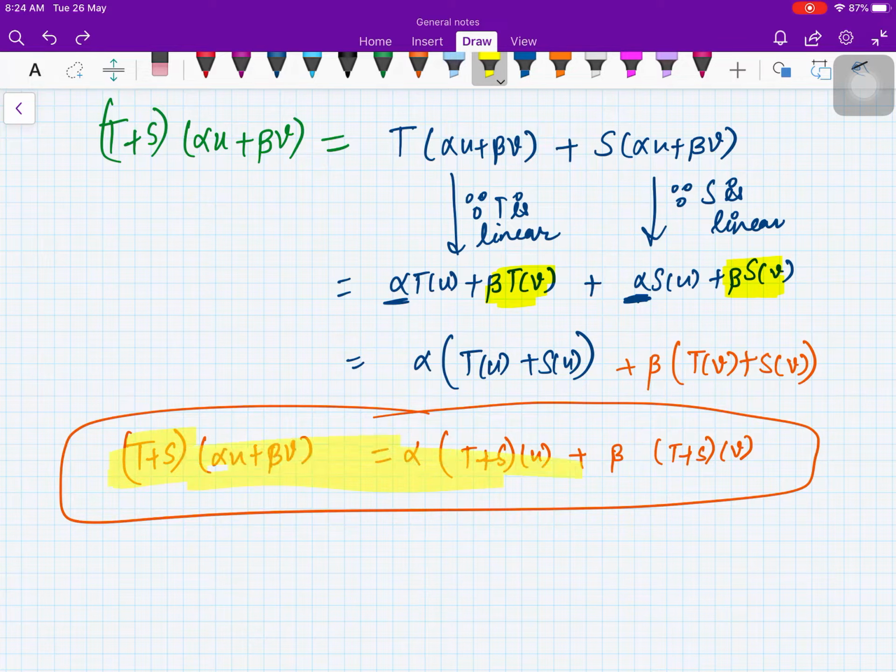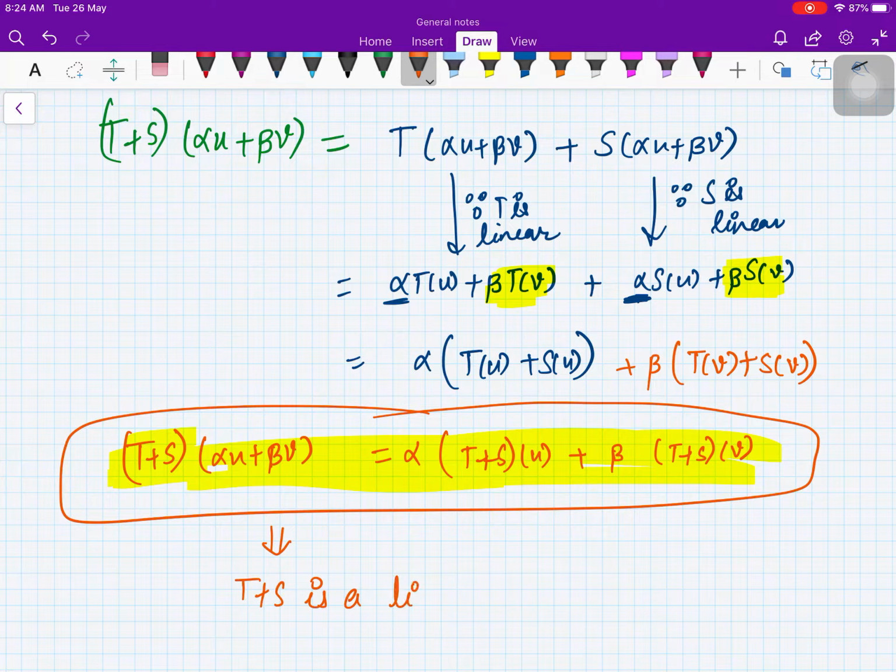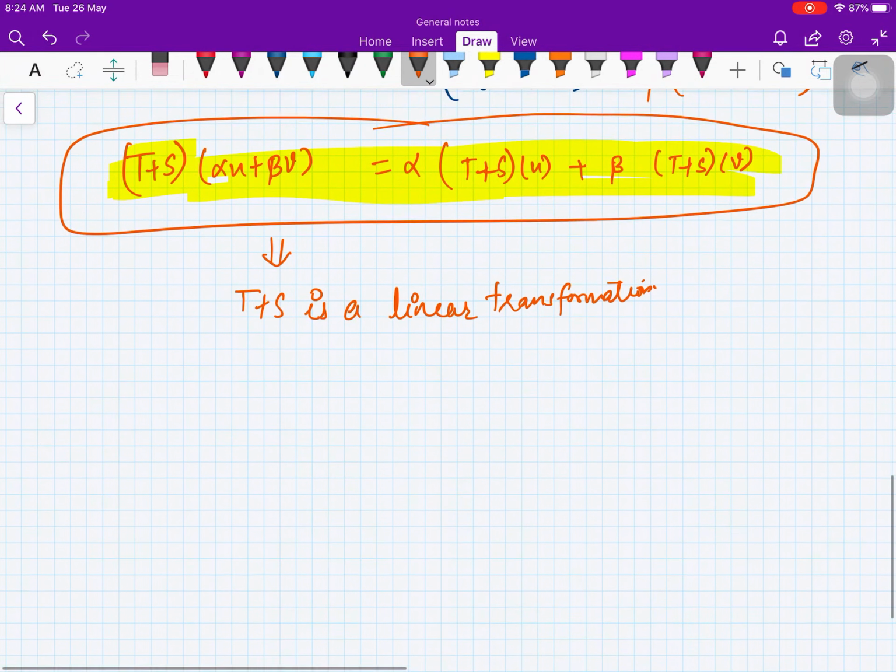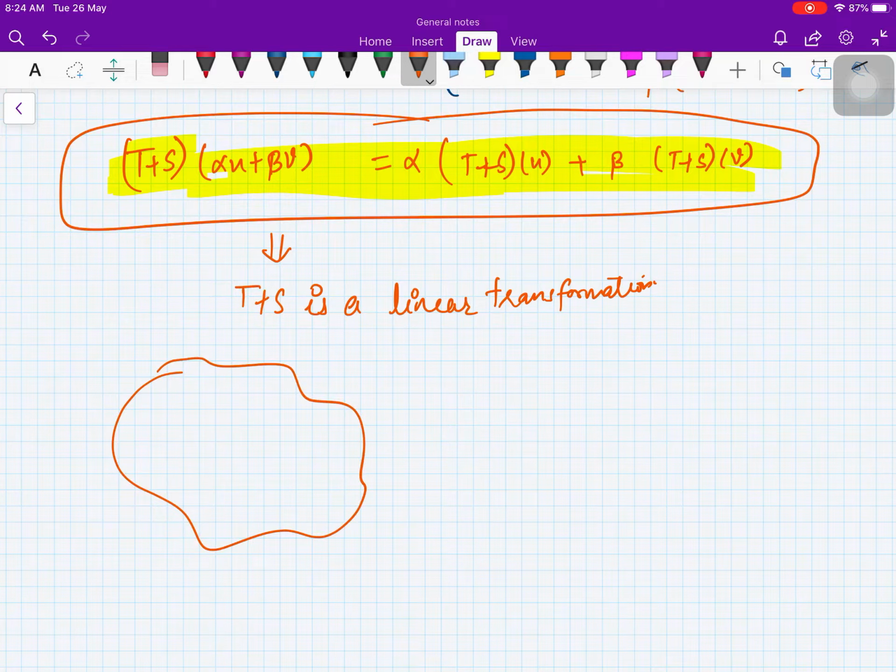So this proves that T plus S is a linear transformation. It implies T plus S is a linear transformation. So you see what is happening. It means that we are saying if you have a collection of all linear transformations from U to V, if you take T, if you take S, then T plus S is also an element of that set, right?